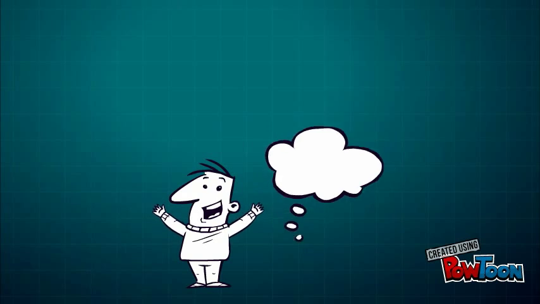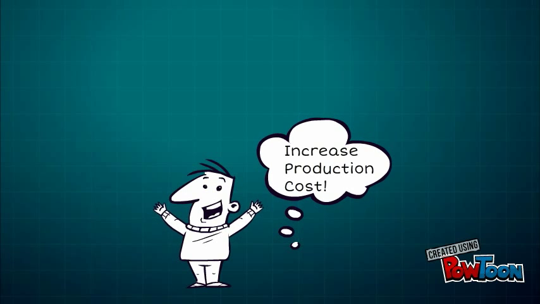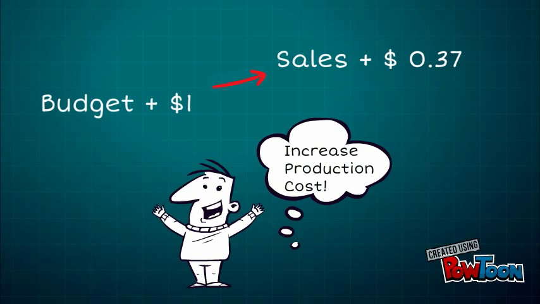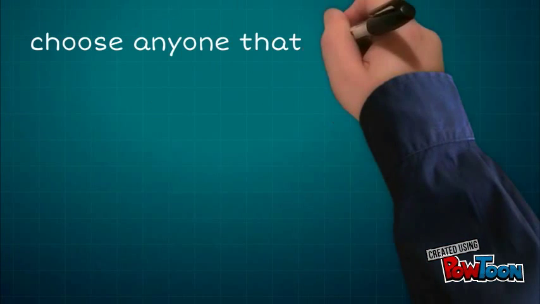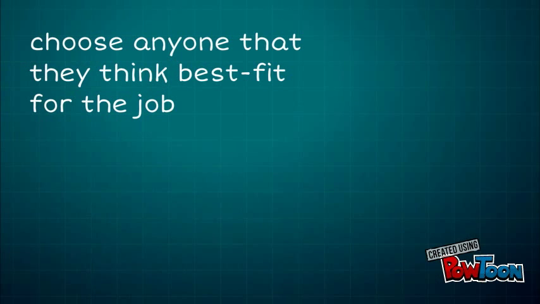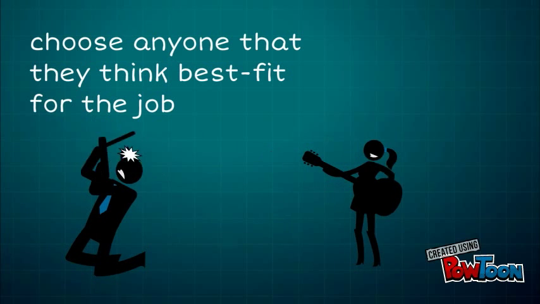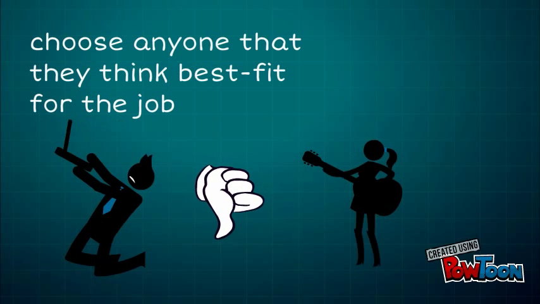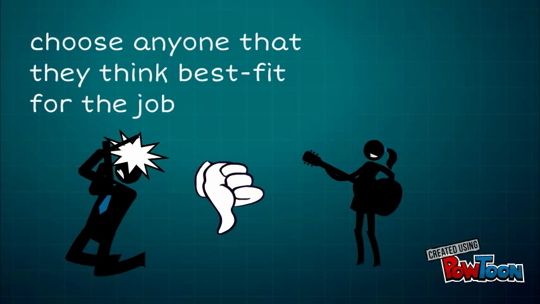We also suggest that the higher the production cost, the higher the sales a movie will make, since we found that every additional $1 increase in budget will result in a 0.37 increase in sales. As for actors and directors, we recommend that production studios can choose anyone they think best fits the job, since it turns out that the past achievements of actors and directors don't have a significant impact on the sales of the movies.